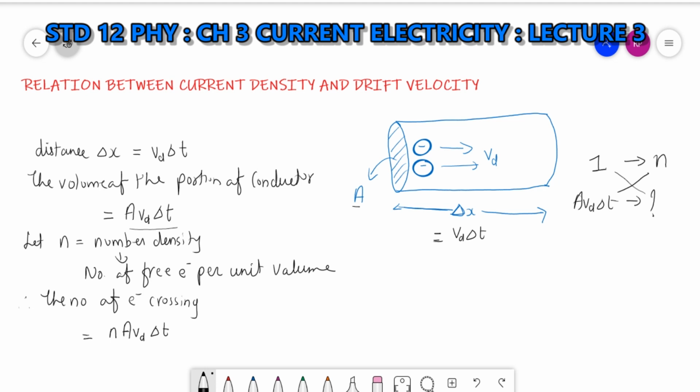Clear? These are the number of electrons crossing. Now, what is the charge of one electron? The charge of one electron is e. Now, the number of electrons crossing this conductor is n A vd delta t.